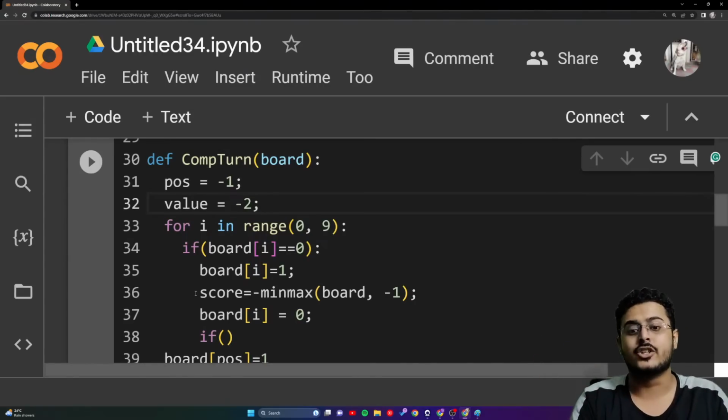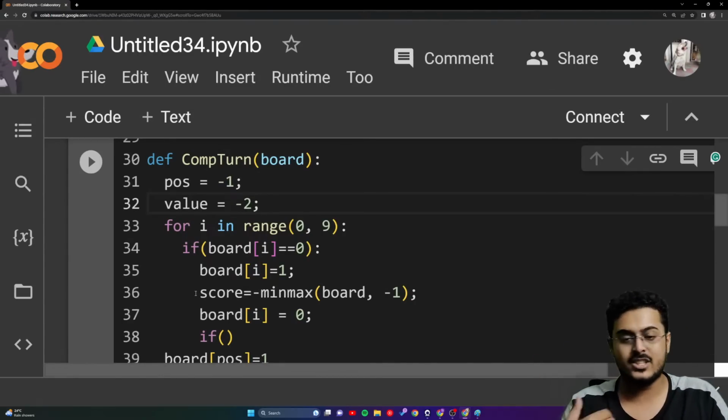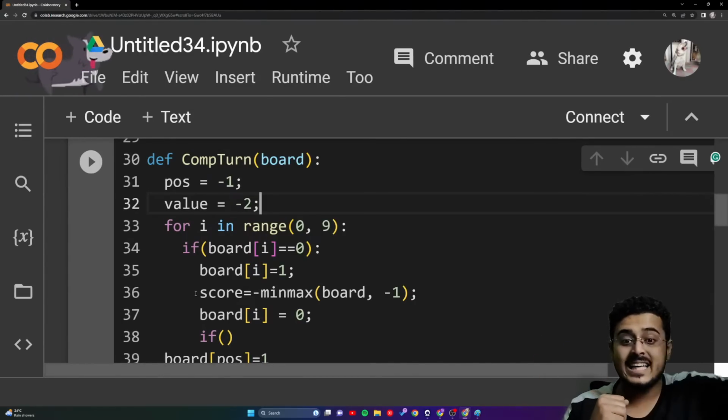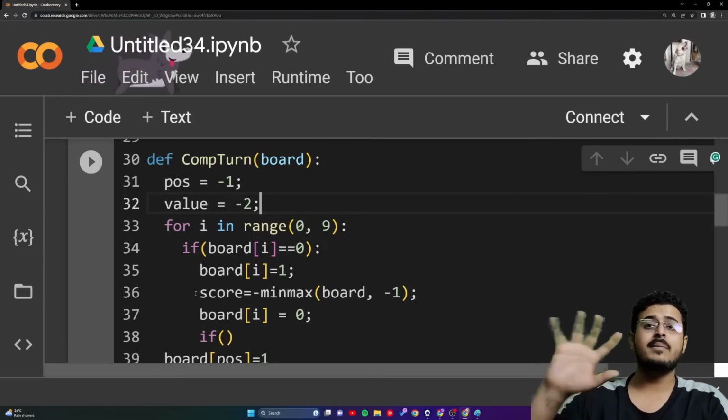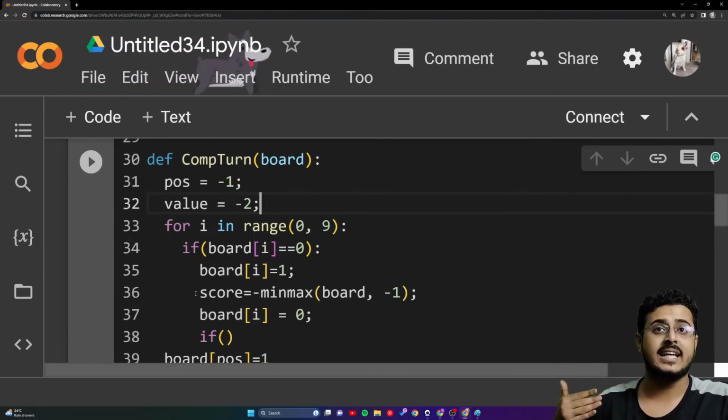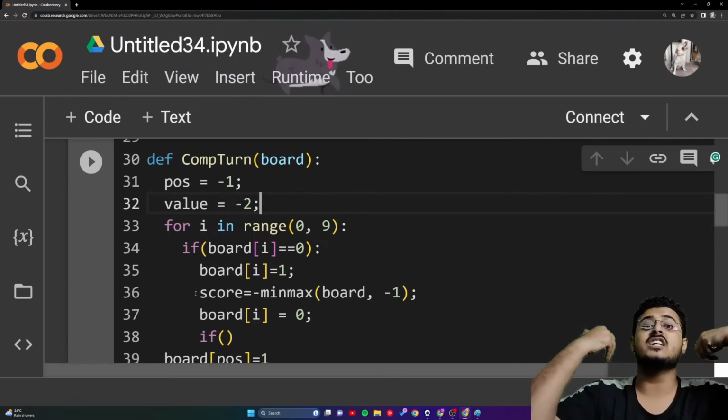Let's draw this particular thing up itself. Let's not let the other person win. So the highest value we need to find, and we're starting with the lowest value, that is -2, guys. -2 is the lowest value, which is just not possible.